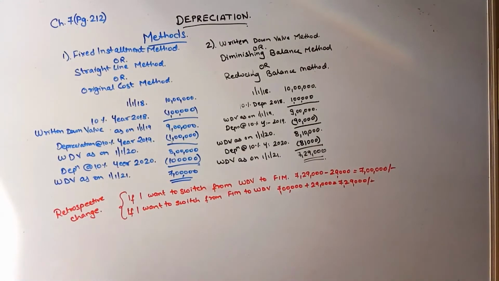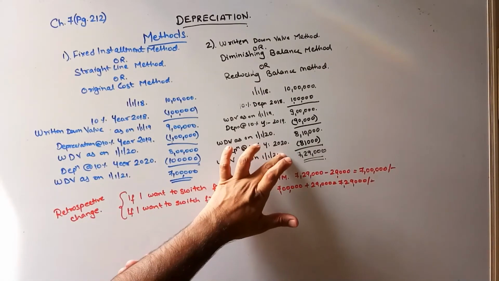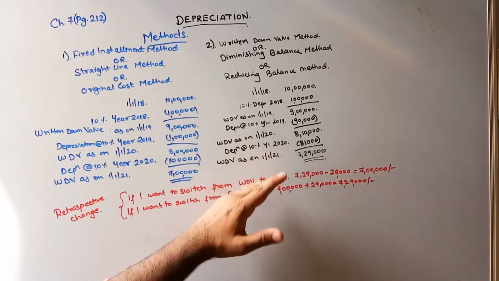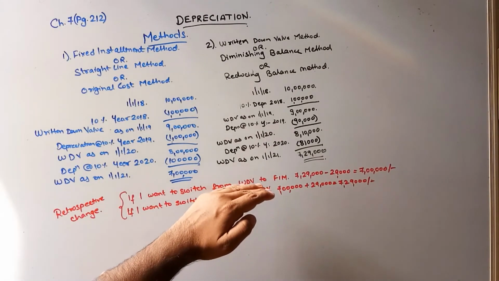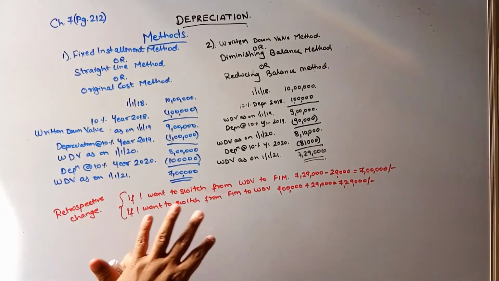But if the sum does not say retrospectively, if it says that till here you have followed WDV, now onwards you have to stop and follow fixed installment, then from here itself you will keep on doing the normal valuation and everything. From here you will not again come to 7 lakhs and do, because retrospectively is not being mentioned over here.